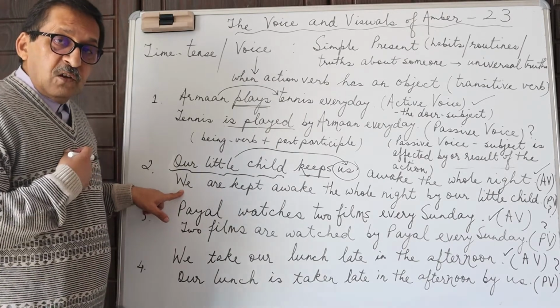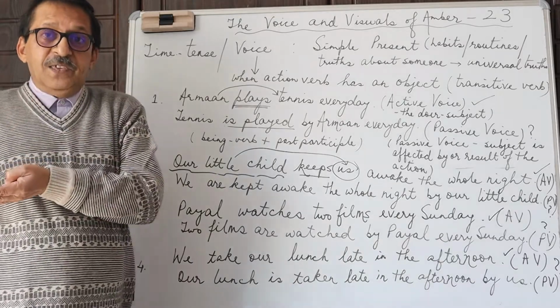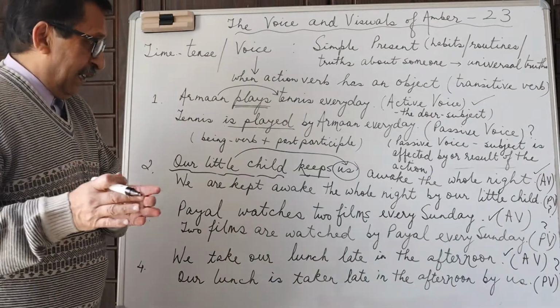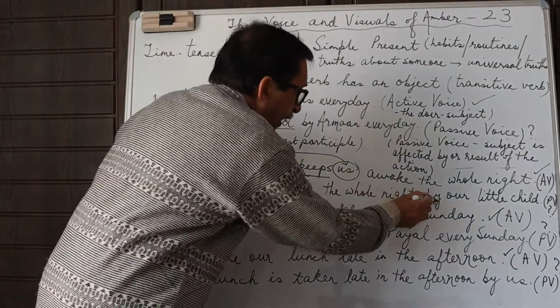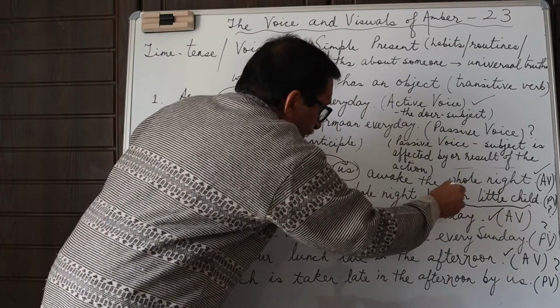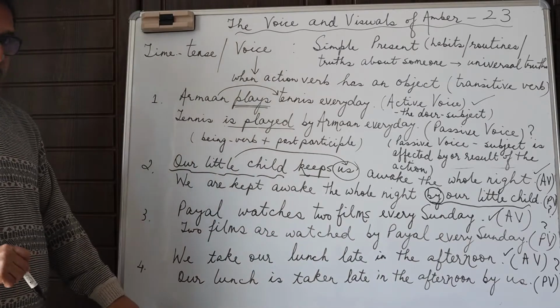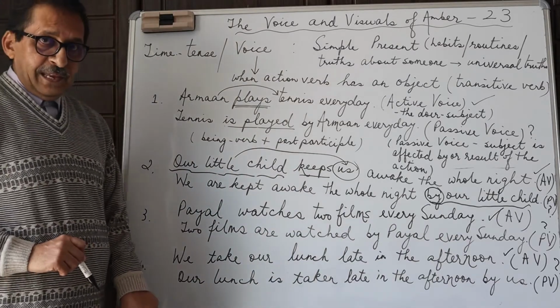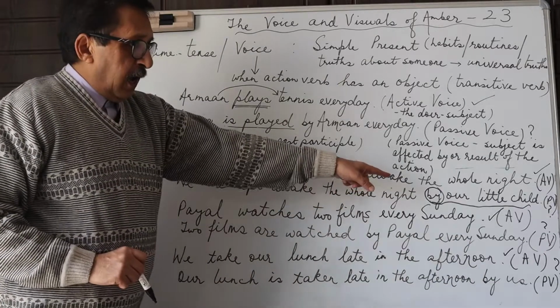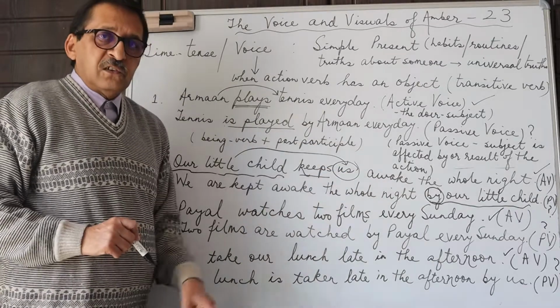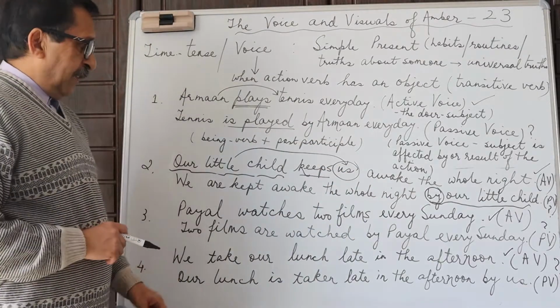We are the ones who are affected by the action of the child. So, by our little child. As I told you, the preposition by is used commonly in the passive voice, just before the agent or the doer of the action.